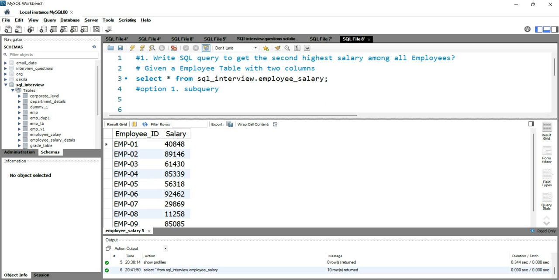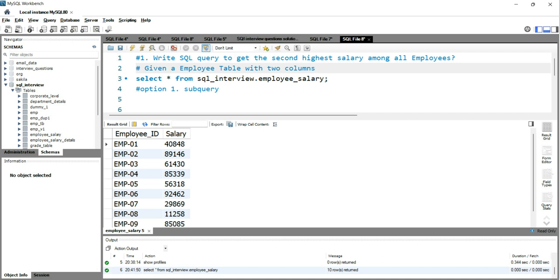What we have to do here is get the second highest salary. The first thing you need to understand is that you have to get the highest salary first from the table, and then you have to exclude that highest salary, and then get the second highest salary. Or you can say that after excluding the highest salary from the table, you have to get the highest salary from the remaining data.